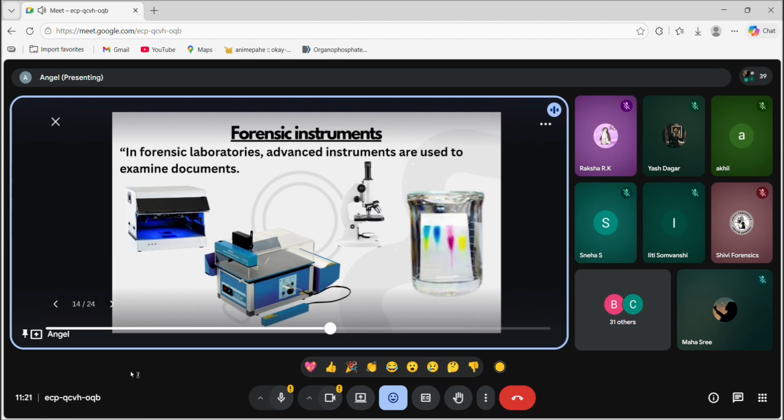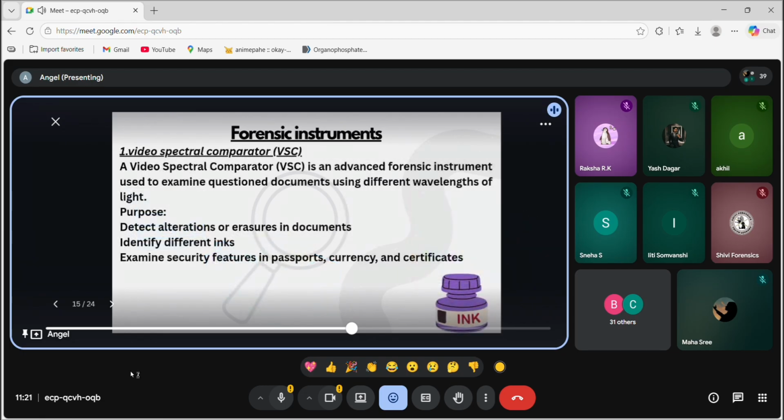And then third is a microscope. Of course, we know that for handwriting comparison, microscope is very common. We have different types of microscopes. And also the fourth one is chromatography equipment. It basically helps in ink verification, like different types of ink, like red, yellow, white, and so on. We must have also done the experiment with chromatography paper. So we all know what a chromatography paper is.